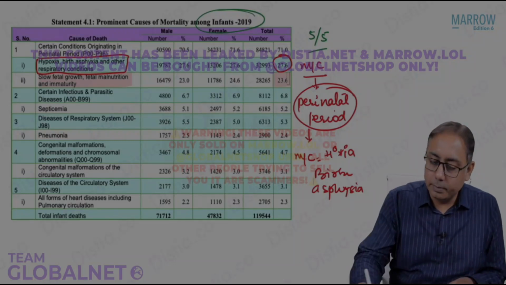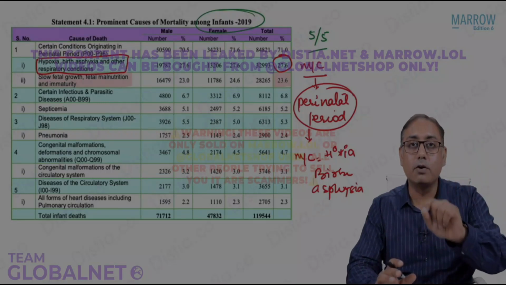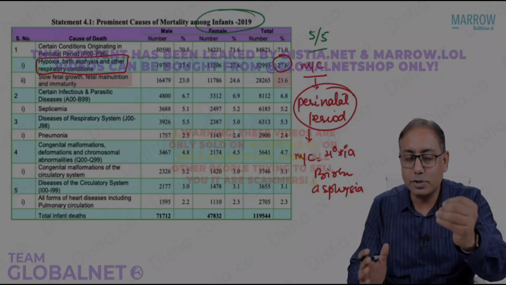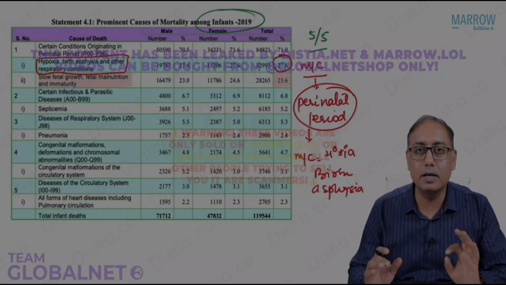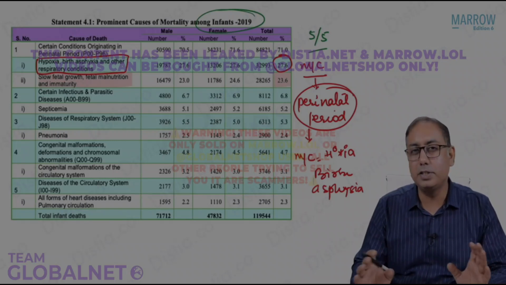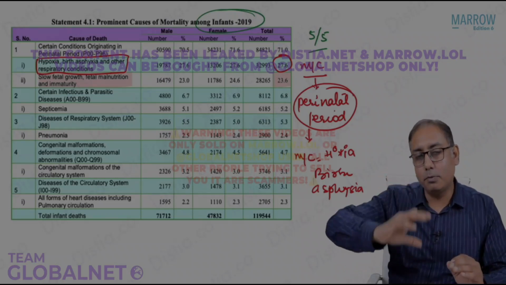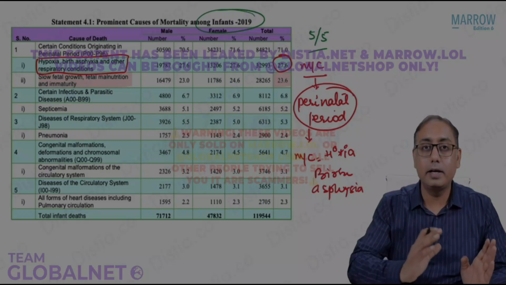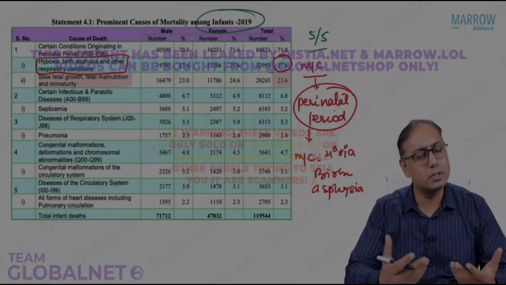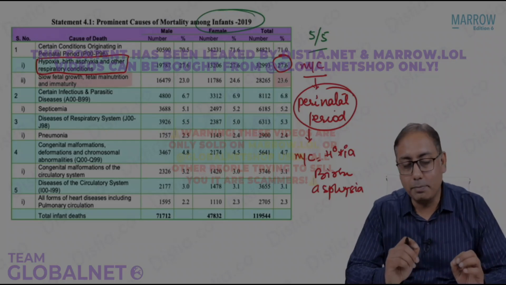So please note the terminologies have slightly changed. Which is the most common cause of death in infancy is now perinatal period causes. Out of the perinatal period causes, which is the most common cause, you have to remember it is hypoxia, birth asphyxia, and related respiratory conditions. So in general, if we ask which is the most common cause, you have to mark hypoxia more than prematurity now. Earlier, I used to say in my classes, in my video sessions also, everywhere you must have heard, because the government was saying that the most common cause of death in infant mortality rate is prematurity.